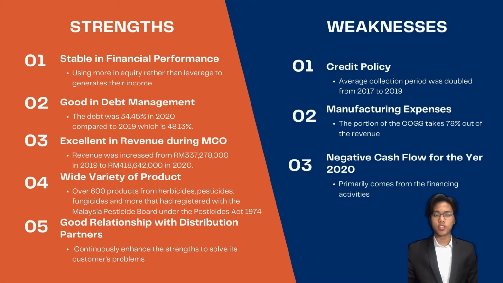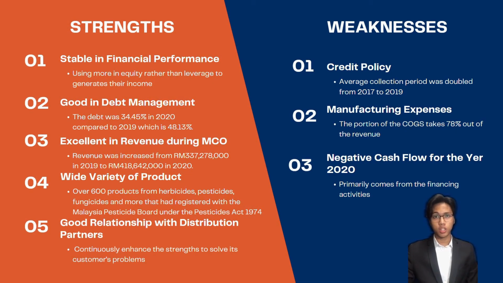Next, I will talk about the weaknesses of this company. The first weakness that we identified from the financial statement and the company's balance sheet is that the company's average collection period doubled from 2017 to 2019. If not taken care of, this performance may impact the company's cash on hand and decrease the ability to meet the financial obligations.